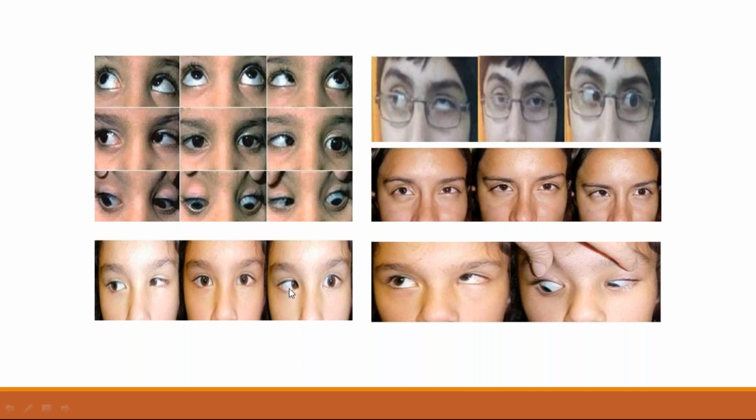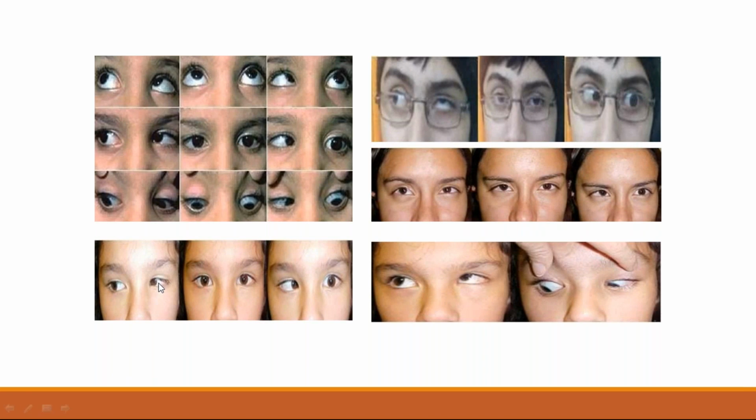In the right eye, it is normal. There is no narrowing of the palpebral fissure or retraction of the globe. Normal. The right eye is normal, whereas in the left eye, whenever there is an attempted adduction, there is narrowing of the palpebral fissure and retraction of the globe. In primary position, it is normal. In the right eye, it is completely normal. The left eye is involved in this position.